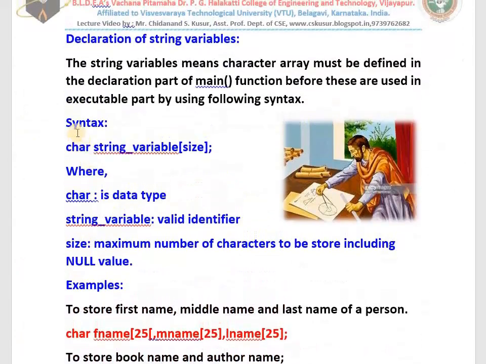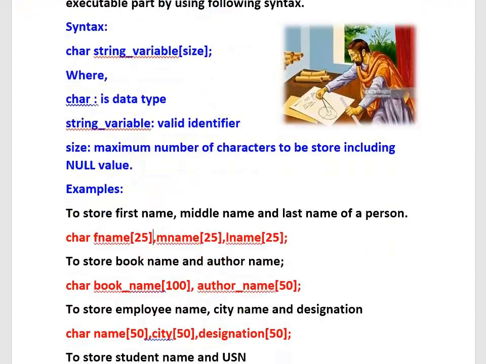Already you know what we mean by declaration. Declaration means allocating the memory. We have just allocated the memory, we have not stored any value. That is called declaration. Look at the examples. I would like to store the first name, middle name and last name of a person. For that, char fname[25], mname[25], lname[25]. These three are three string variables or three character arrays.